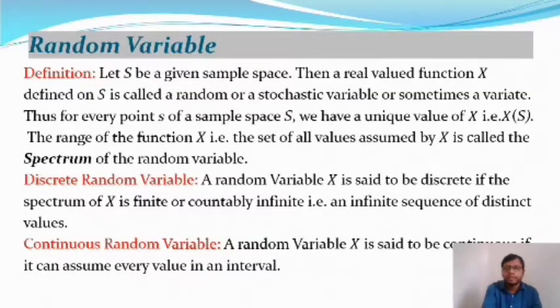So what is the definition of a random variable? Let S be the given sample space. You know what a sample space is: the collection of the outcomes or objects is called a sample space.